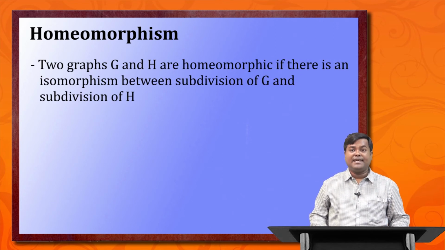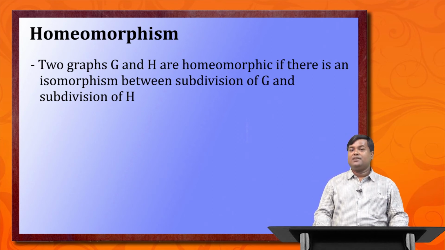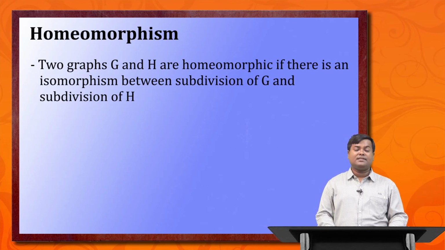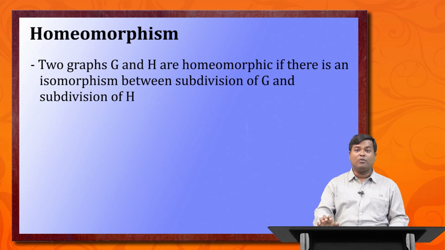Now let's come to the concept of homeomorphism. Two graphs G and H are homeomorphic if there is an isomorphism between a subdivision of G and a subdivision of H. So we are not bothering about G and H themselves, but what we are bothering about is whether the subdivision of G and the subdivision of H are isomorphic. If they are, then we can say G is homeomorphic to H, or G and H are homeomorphic.